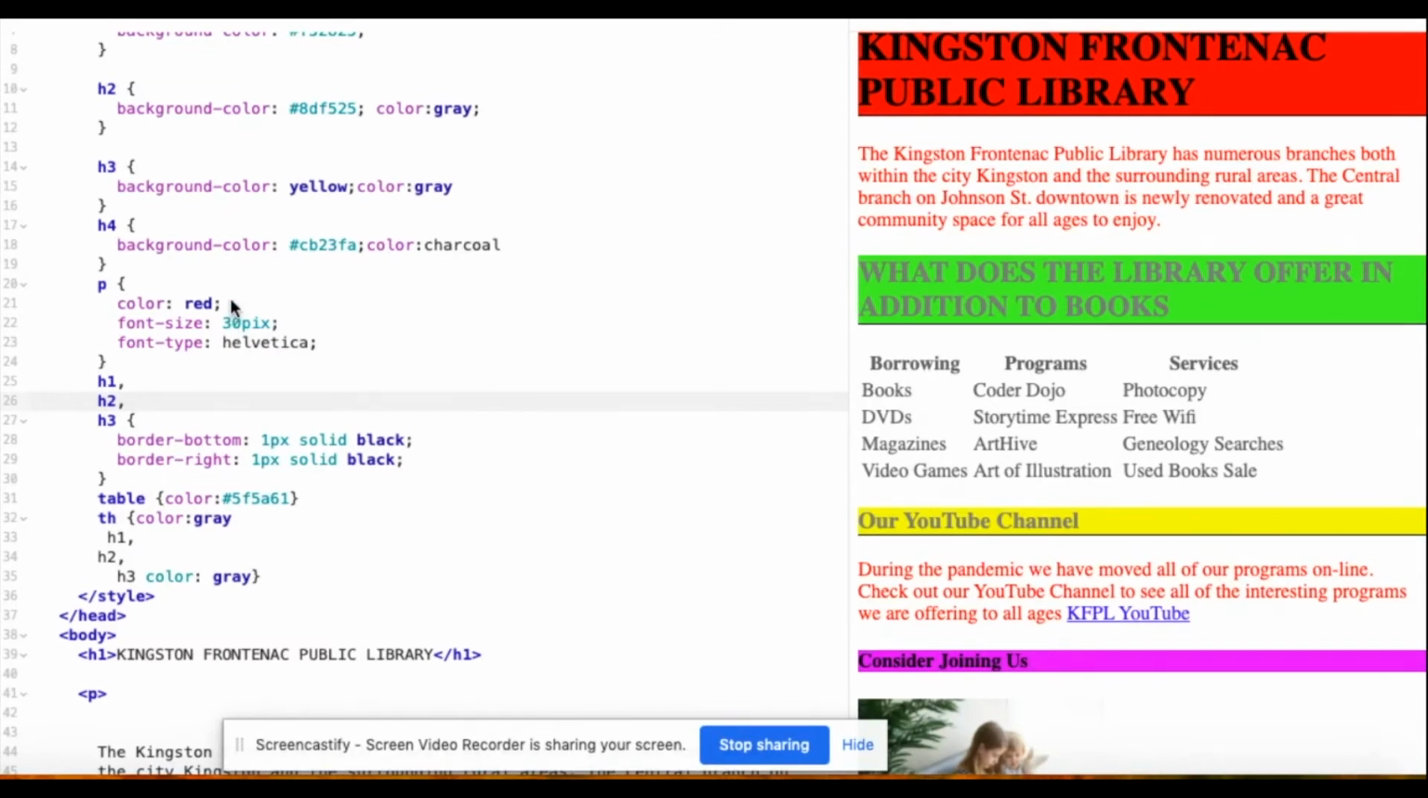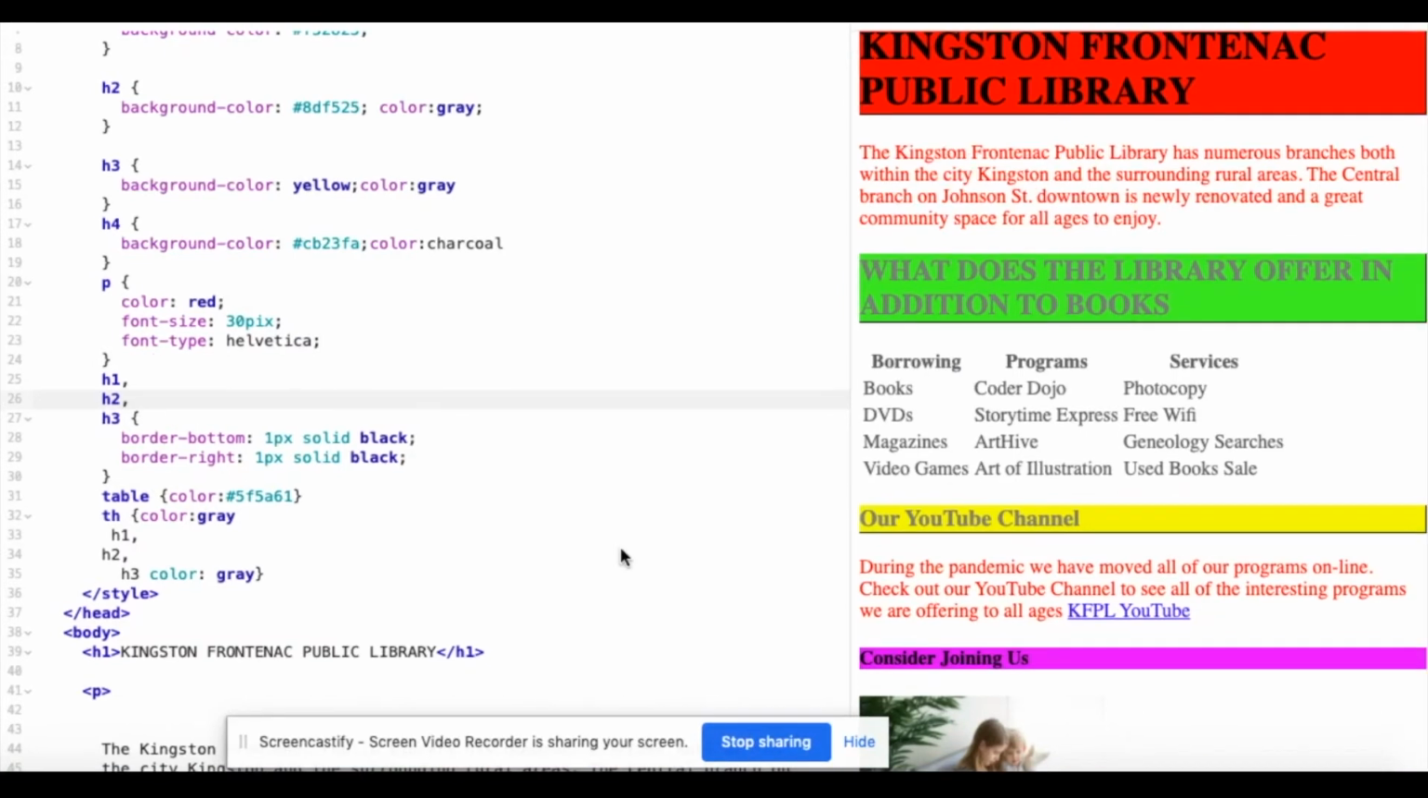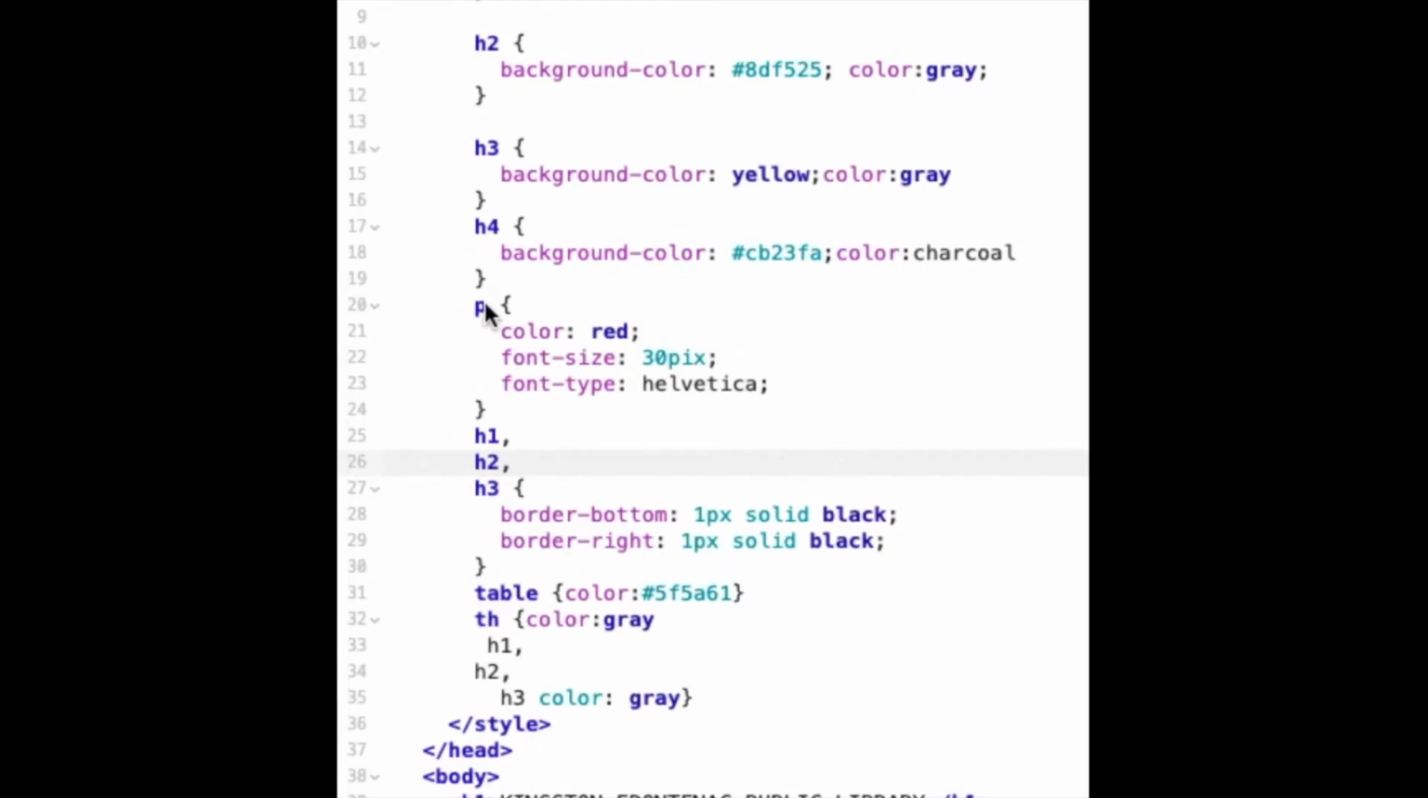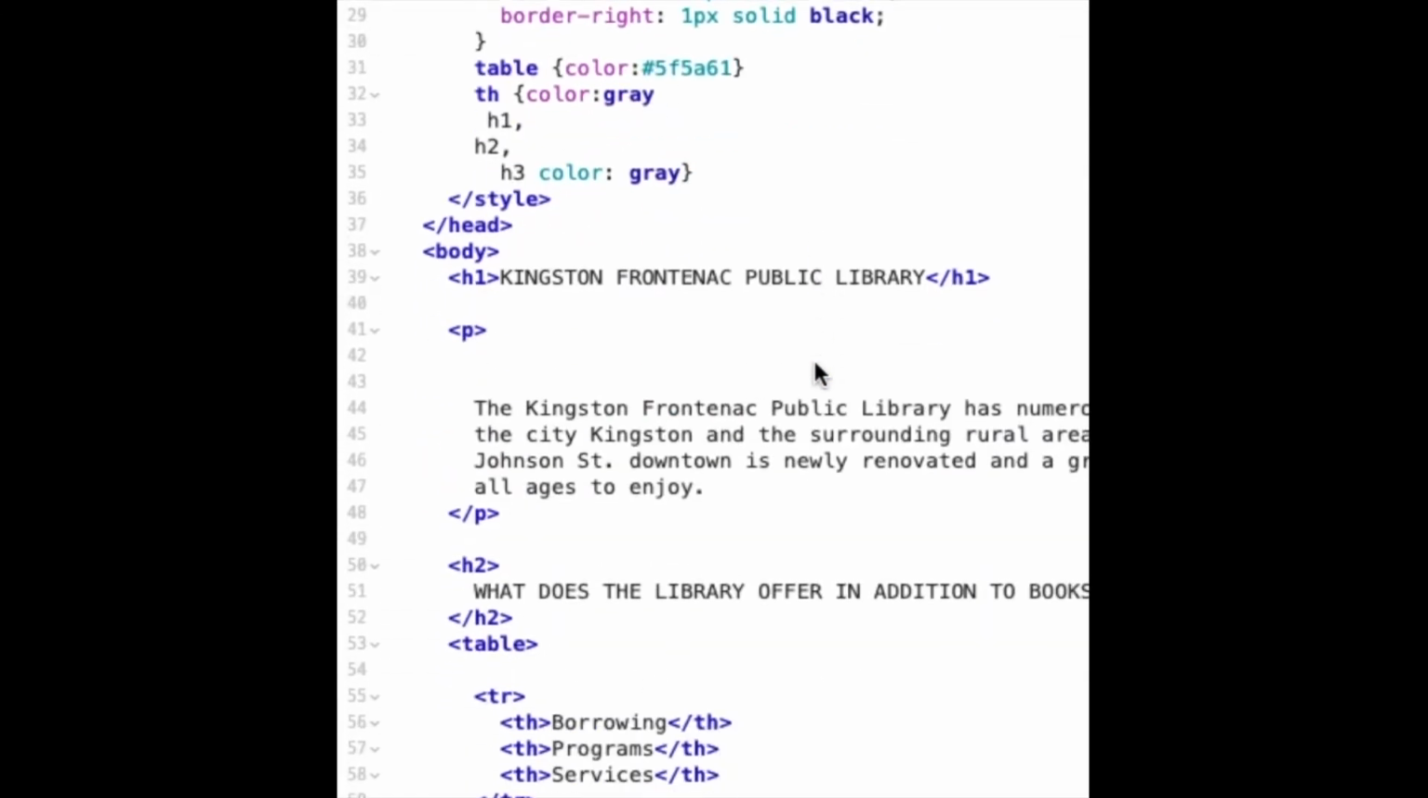We're now going to take a look at how to change one paragraph without altering both of them. Let's say that we'd like to change the color of font in this paragraph to blue and this paragraph to green. Well, because we've told all paragraphs to be red, we're going to have to identify a class.